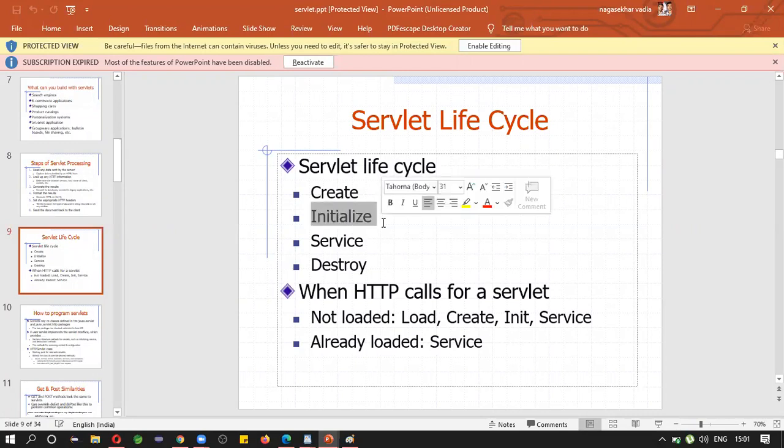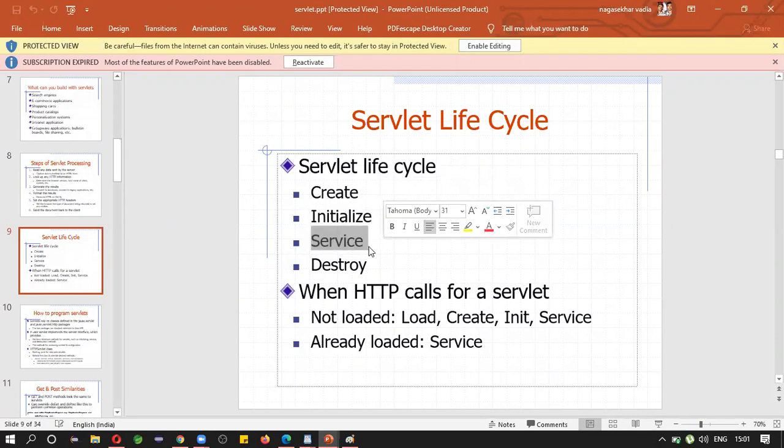Means you are providing some more information to the servlets. Okay, next is service. Service means what to do when you call a particular servlet.